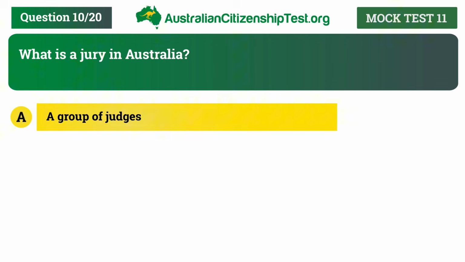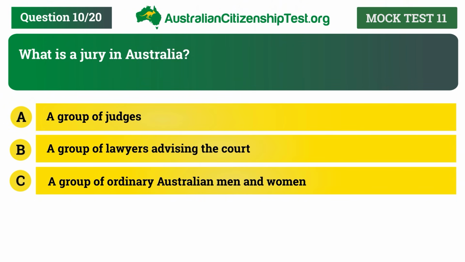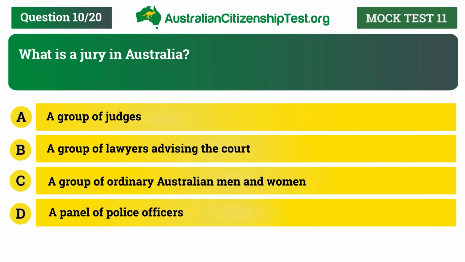Question 10. What is a jury in Australia? A. A group of judges. B. A group of lawyers advising the court. C. A group of ordinary Australian men and women. D. A panel of police officers.